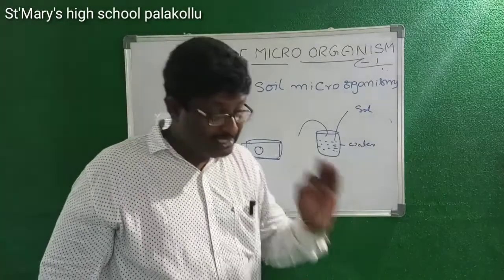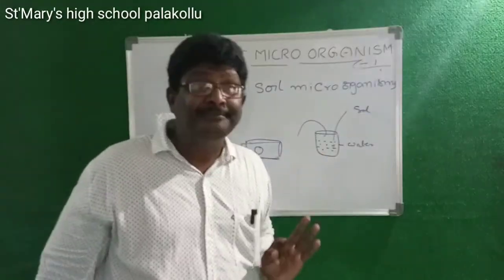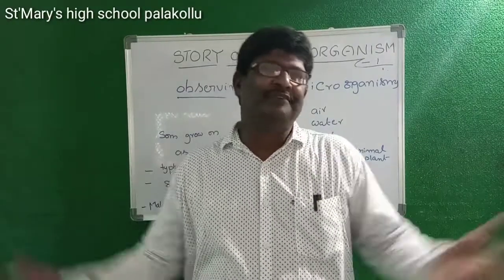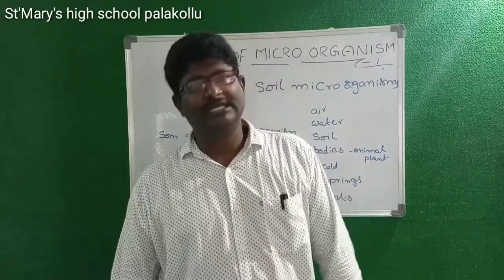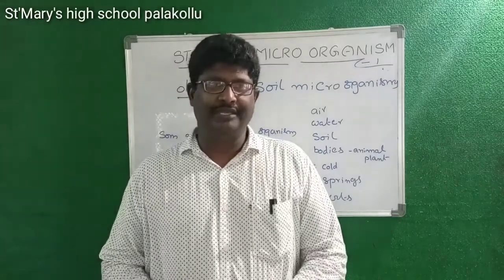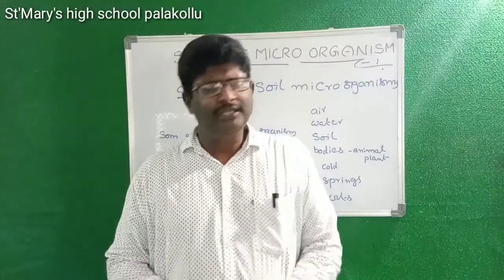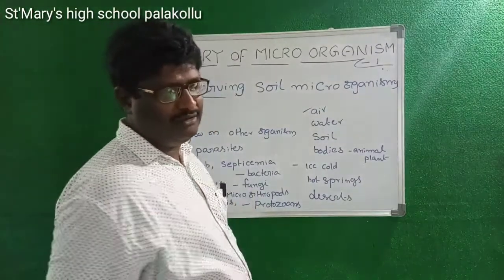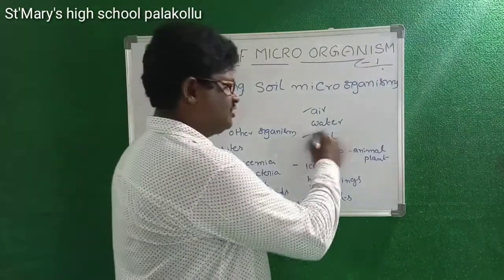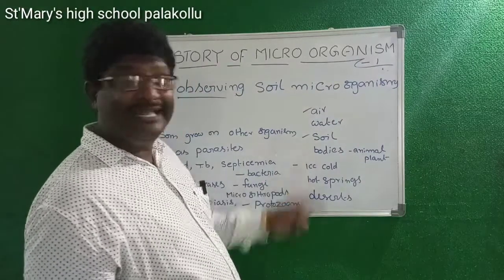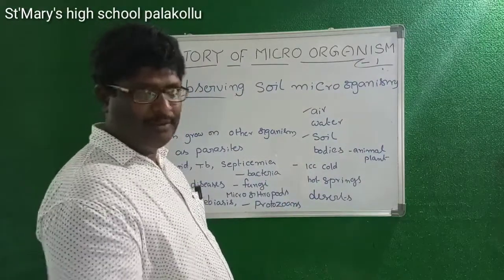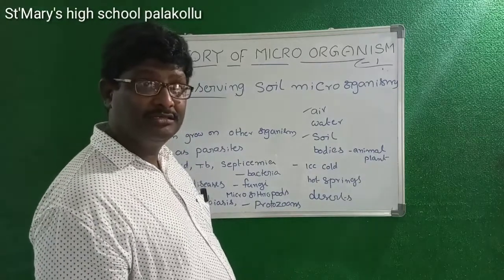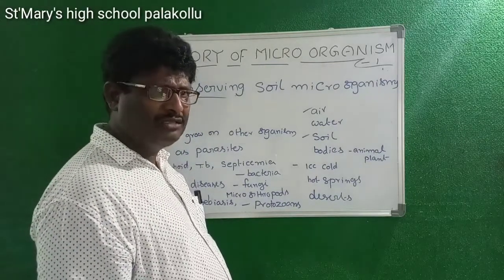It means in the soil also there are some microorganisms. Microorganisms are present everywhere. They can live in water, air, soil, and also bodies, maybe an animal body or plant body, and in ice. Even in too much cold they are able to live.